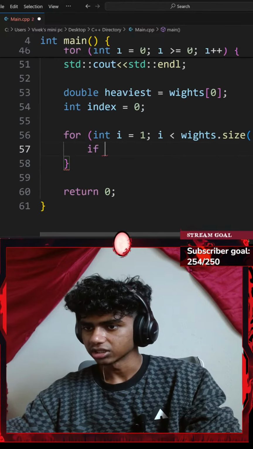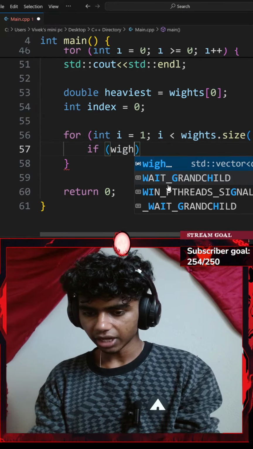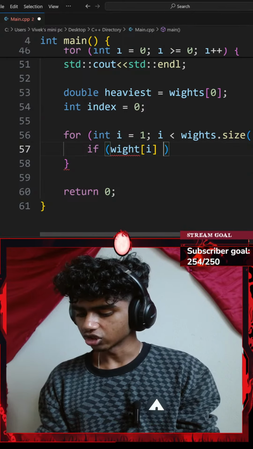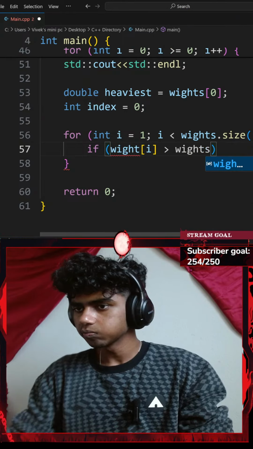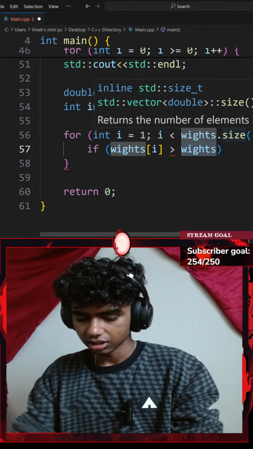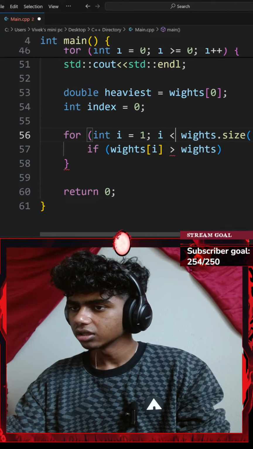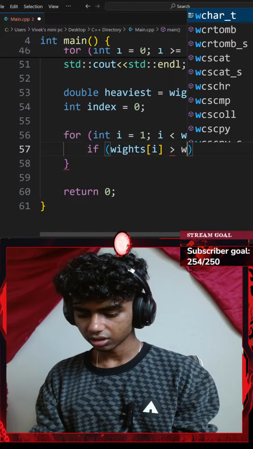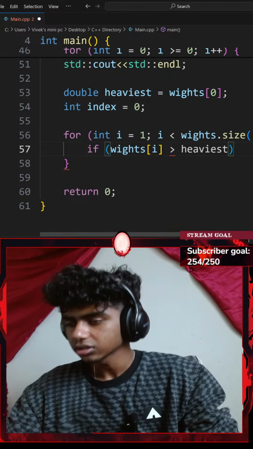I think I just need more practice. So if my weights variable at index of I is greater than my heaviest. Okay, this is going to be heaviest.